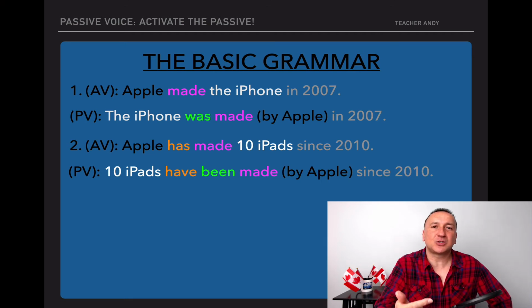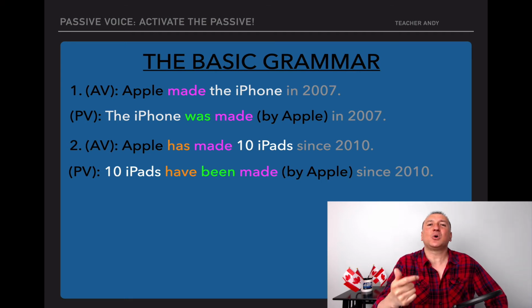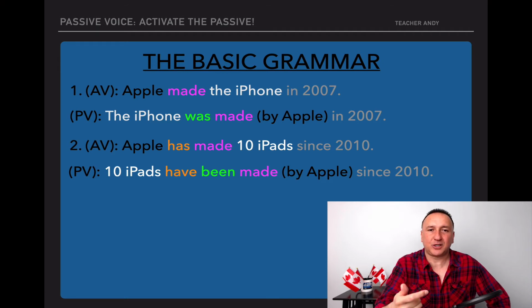Then you have to use the verb to be. The verb to be has to go in the tense of the actual verb. If I have "the iPhone was made," because made is in the past. If I have "Apple has made," "10 iPads have been made," because again, has made is with the auxiliary have. So I have to change in the passive to have been. And then in purple, you have the verb made, which is the past participle. That's the idea. You always use the past participle.